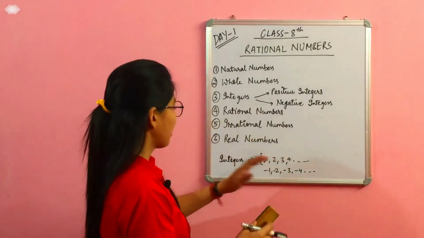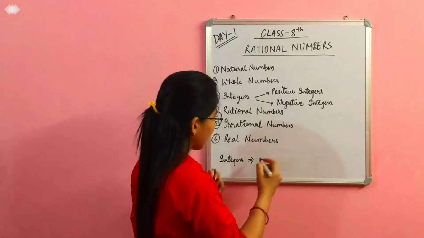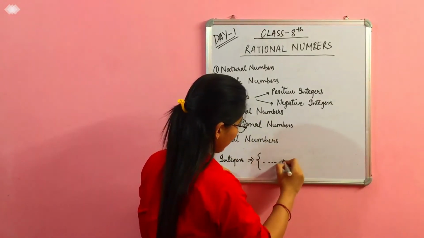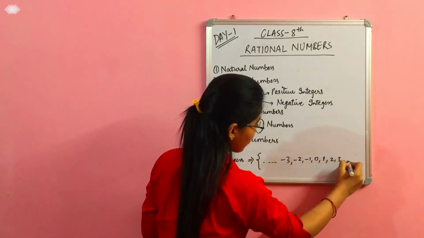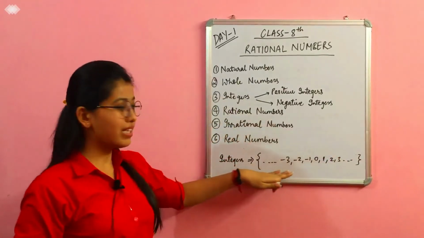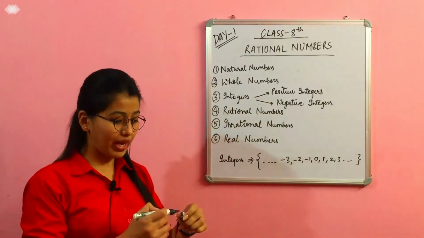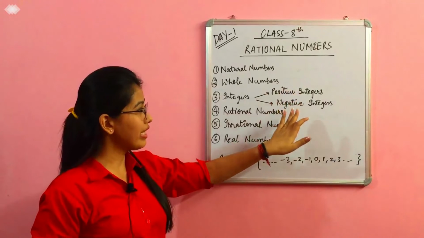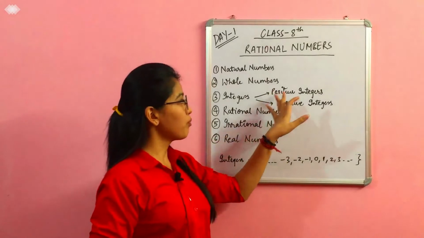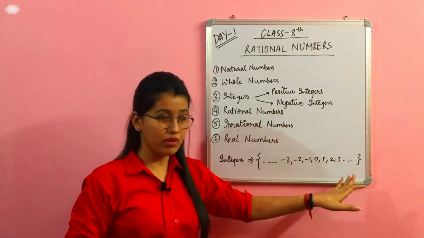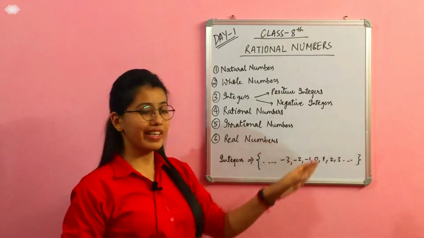If I want to sum up what integers are and how we represent them, this is my set. It goes from -3 -2 -1 0 1 2 and 3 and so on. So this is my set of integers. Integers constitute two types, known as positive integers and negative integers. You can understand by the name: positive integers are positive numbers, and the numbers that are negative are known as negative integers.